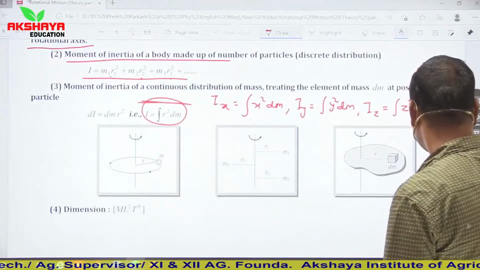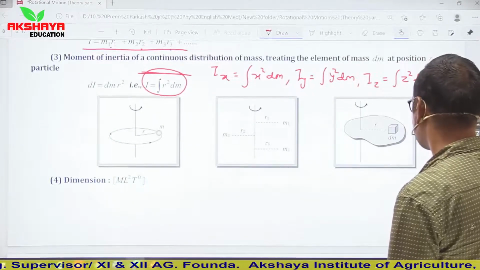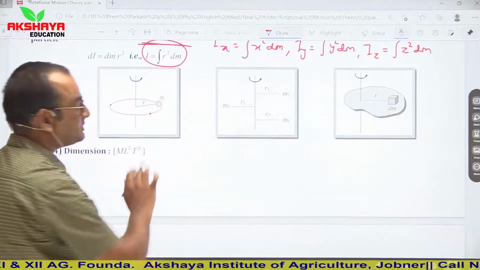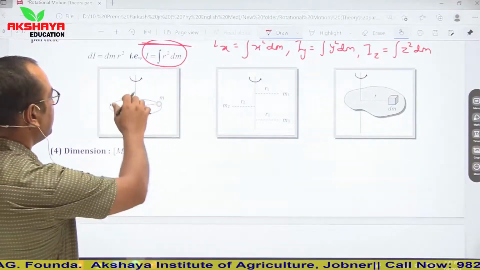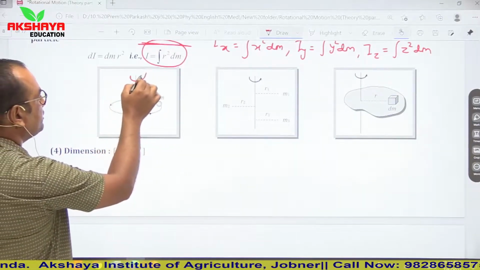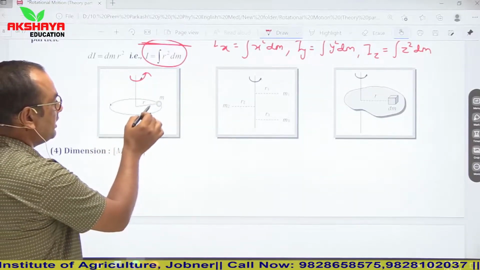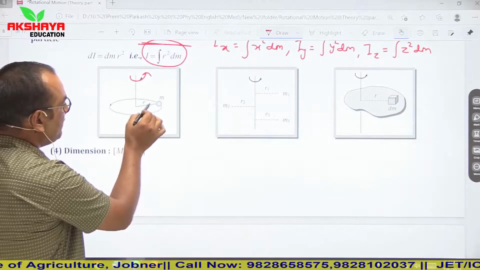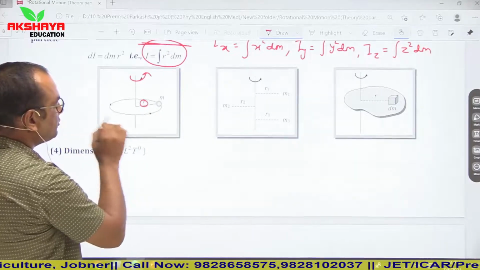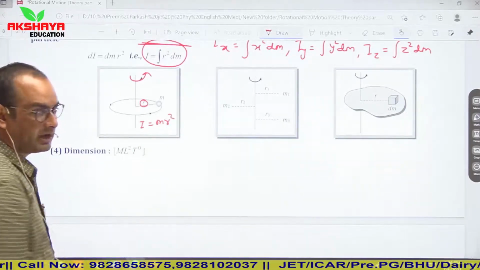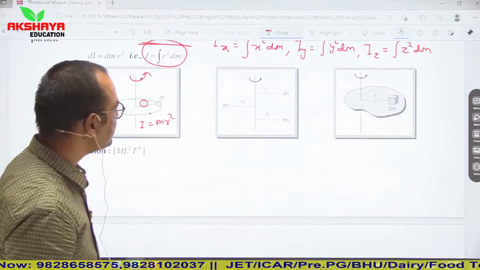Now see, this is the concept of simple representation of moment of inertia. Let us say any object is rotating about this axis of rotation whose mass is m. The perpendicular distance from its axis of rotation is r. So from here we can say that I is equal to m r squared.